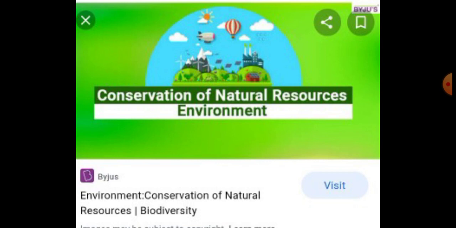Then, these natural resources are categorized into two. What are the two classifications of natural resources? Do you know, students? Very good. The two classifications of natural resources are renewable resources and non-renewable resources. Students, in the next class we will discuss the classification of natural resources, that means the two divisions of natural resources.